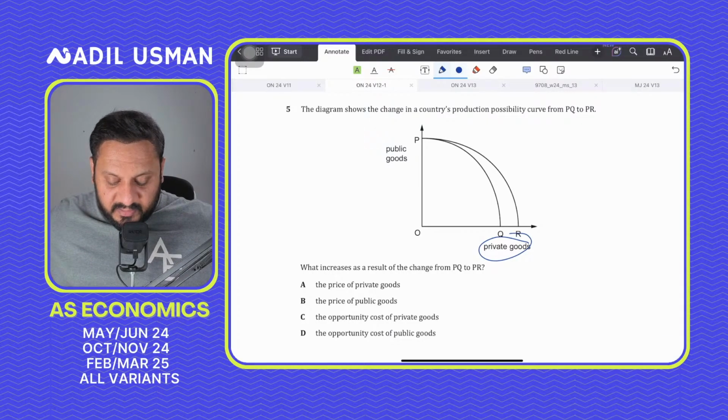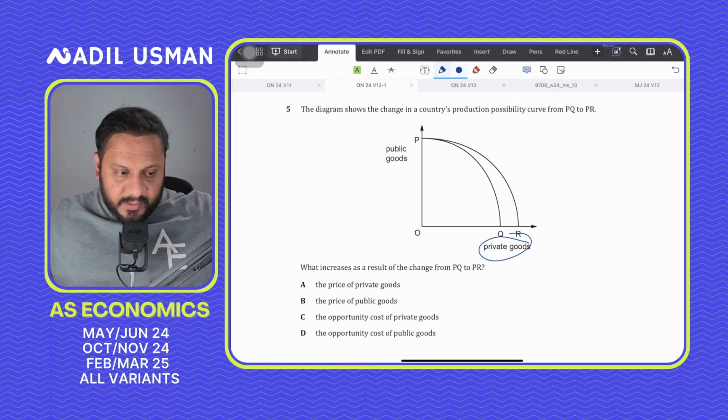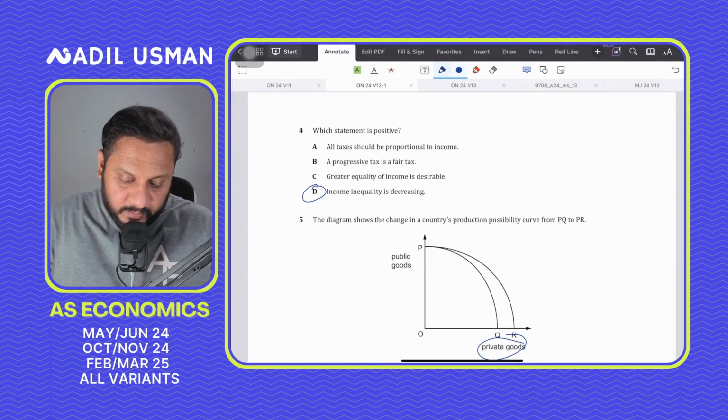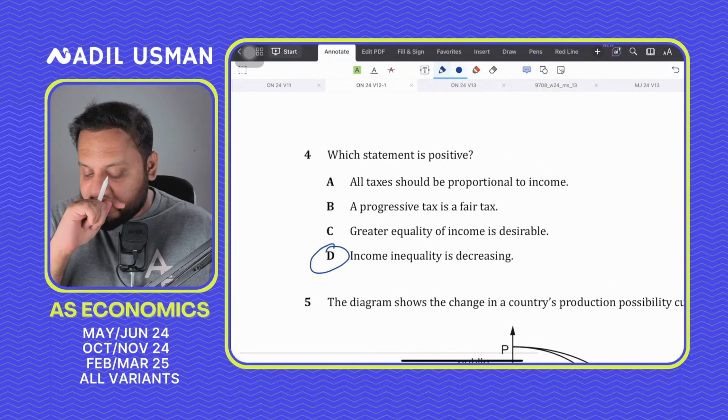So what will result in a change from PQ to PR, right? So what is going to happen? Why not be what? Why not be? A progressive tax is a fair tax.